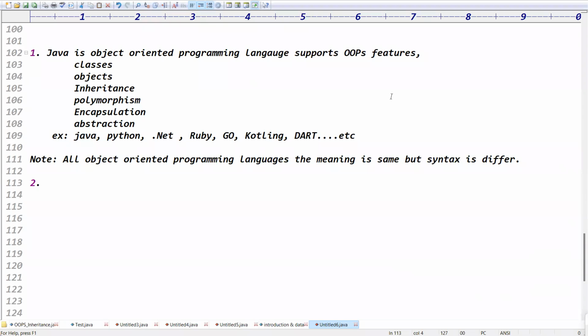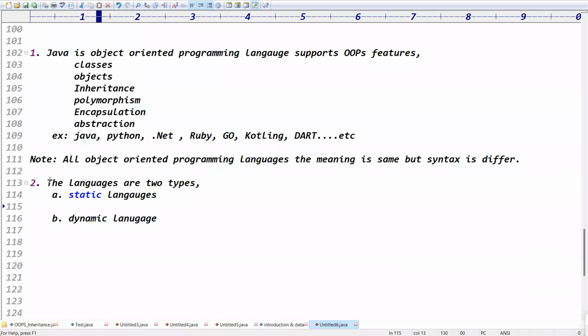Now the second point. Languages are of two types. What are the two types of languages? One is static languages. Number two is dynamic languages. One is a static language, the second one is a dynamic language, right? Tell me, what do you mean by a static language?